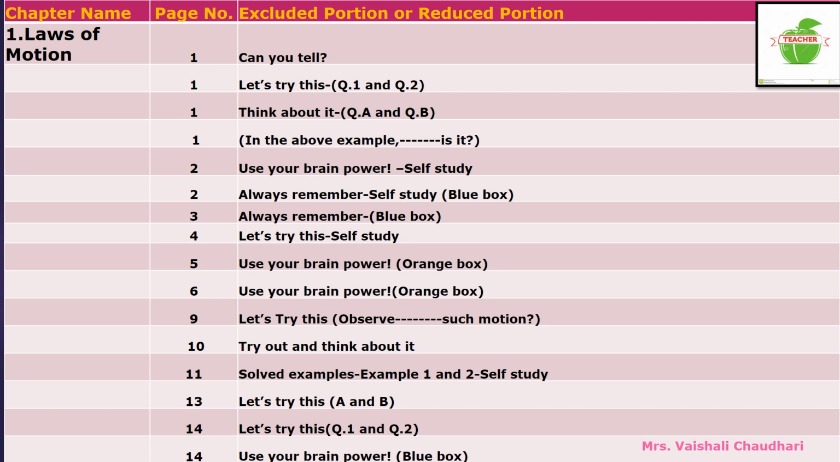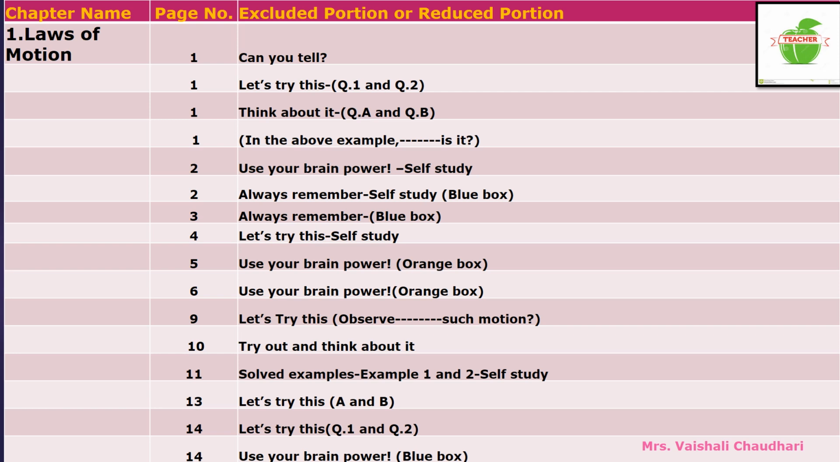Again on the same page, page number 1, from the words "in the above example" to the words "is it", this is also omitted from your syllabus. Though this part is omitted, you have to read it at least one time, because on the basis of this portion only, there are some concepts in higher classes. So at least one time you have to revise this part.